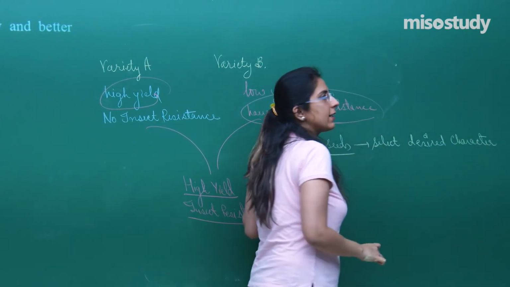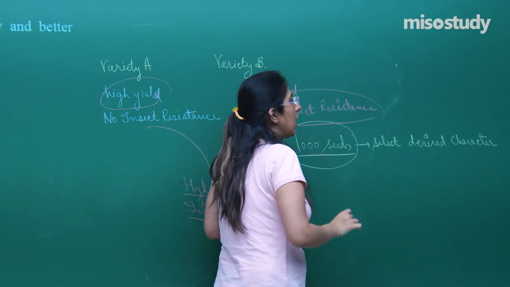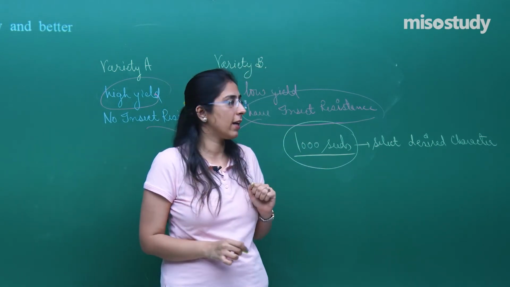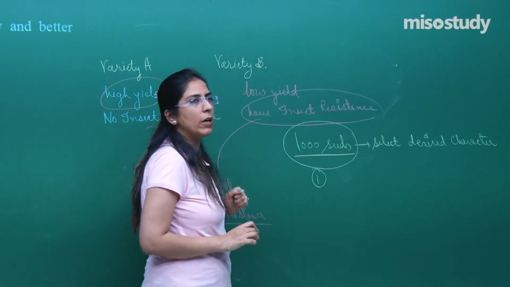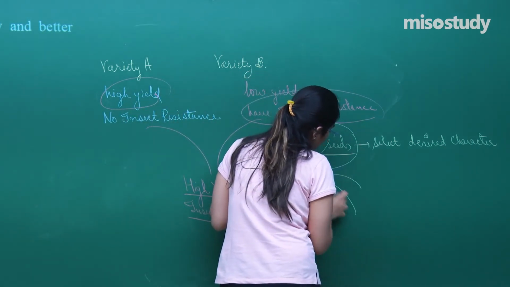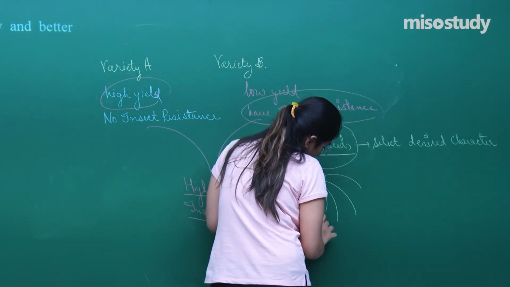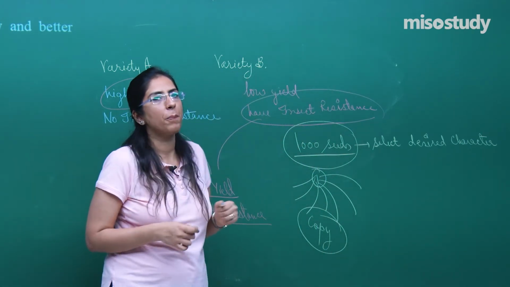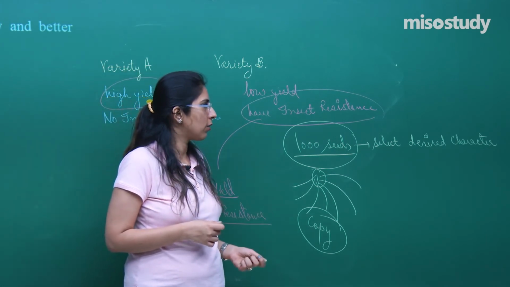I have to select a desired character, that means high resistance and high yield. Suppose out of these seeds only one will have our desired character. Out of these, I will make a copy of it, and producing the copy is very easy by the self-pollination process. I can produce a copy of it.